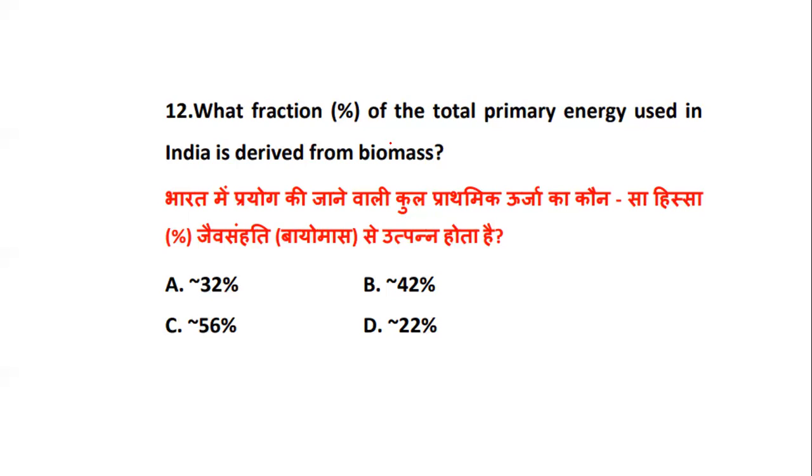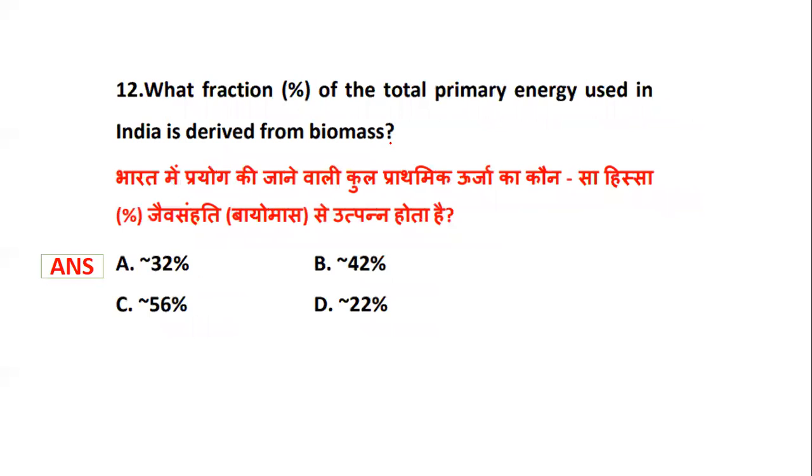So is it 32? Is it 42? Is it 56? Or is it 22%? So which percentage of primary energy used in India is derived from biomass? The total percentage of primary energy derived in India from biomass is 32%. So the correct factual accurate answer is 32%.